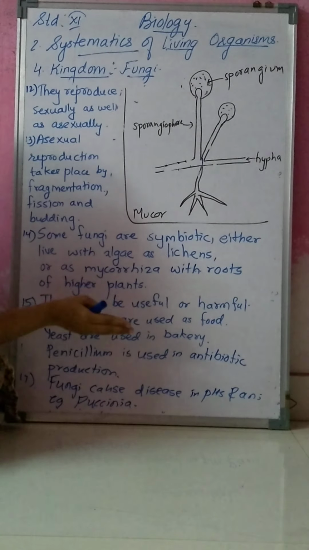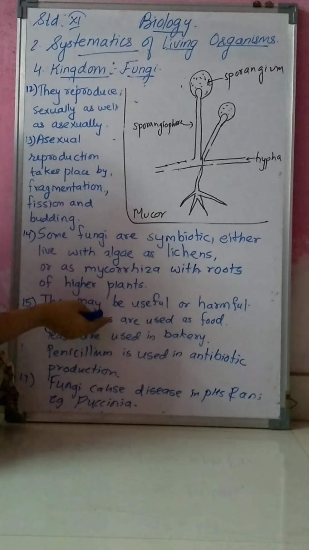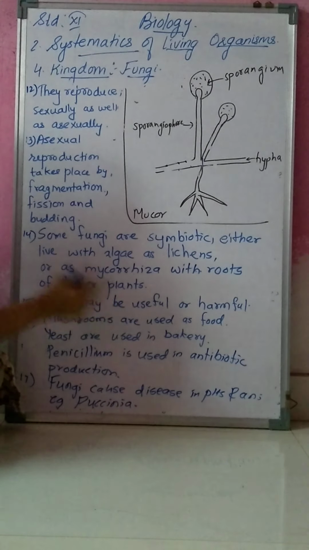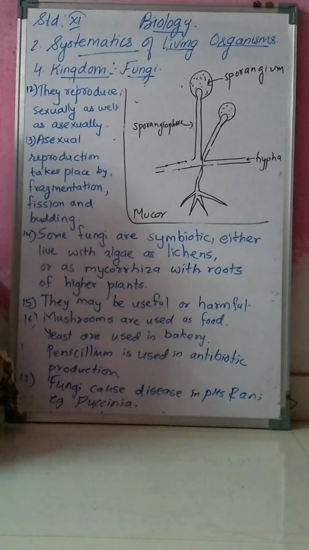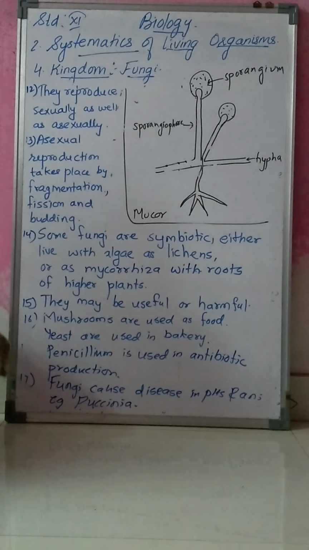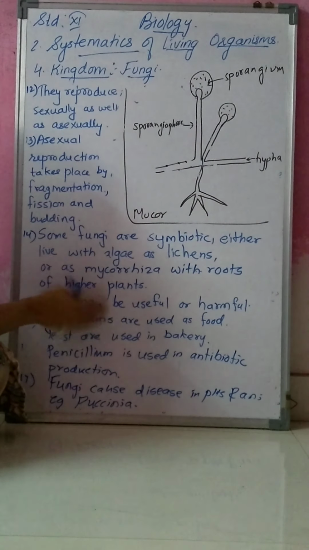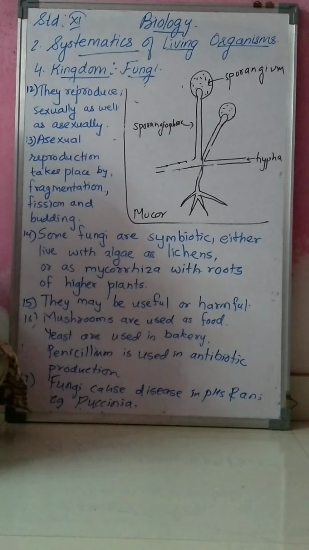Mushroom is used because it is a source of protein; it is rich in protein. Especially those who do not eat meat take mushroom because it is a very good source of protein. So mushrooms are used as food.